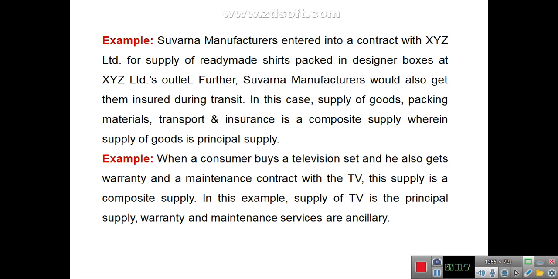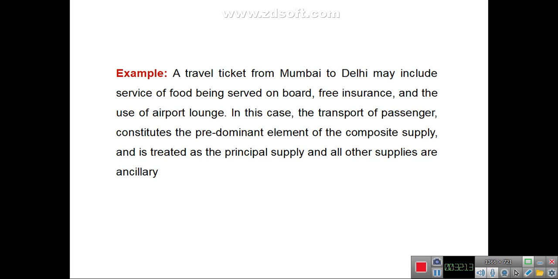Another example of composite supply: when a consumer buys a television set and also gets a warranty and a maintenance contract with the TV, this supply is a composite supply. Here the principal supply is the supply of TV and the warranty and maintenance services are ancillary services.